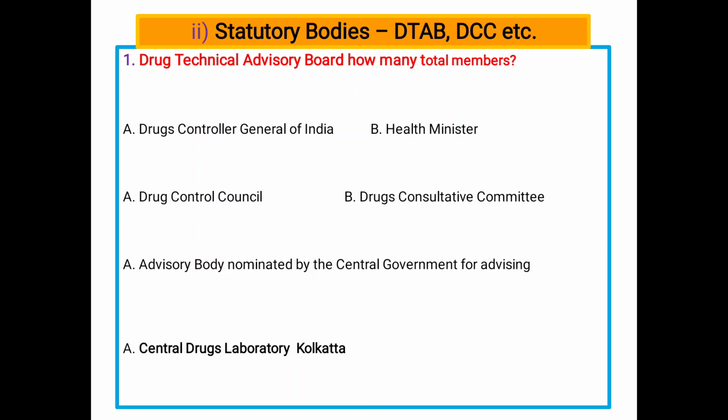So the question is: how many total members are in the Drug Technical Advisory Board? A 18, B 8, C 5, and D 5. Total 18 members are there in the DTAB constitution. So A is the correct answer. Also remember: 18 members, 8 ex officio members, 5 elected, and 5 nominated members.